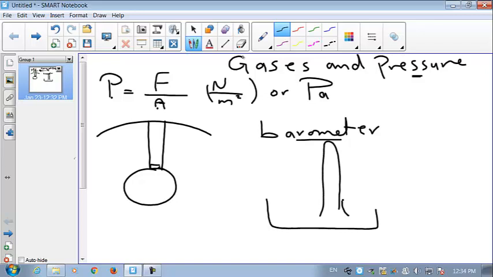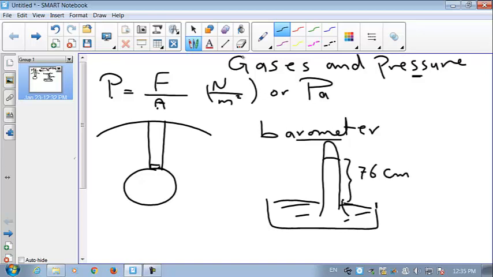This is the mercury surface in the trough. And this is the mercury, the tube was filled with mercury, but when you invert it like this, the scientists noticed that the mercury will fall down till a height of 76 centimeter mercury.